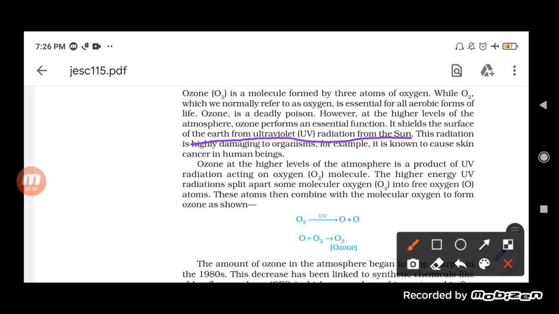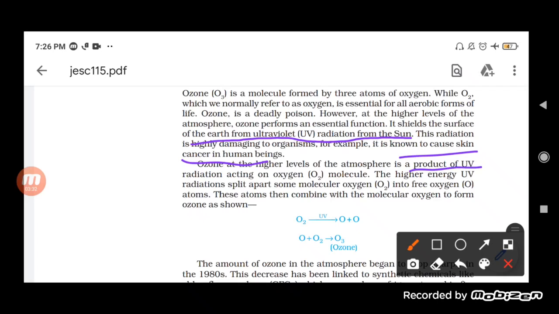So ultraviolet radiation is not good for living organisms, and the ozone layer helps in controlling the amount of ultraviolet radiation falling on the surface. It prevents the ultraviolet radiation from reaching the earth's surface. This radiation, as you can see written here, is highly damaging to organisms and causes skin cancer in human beings also.